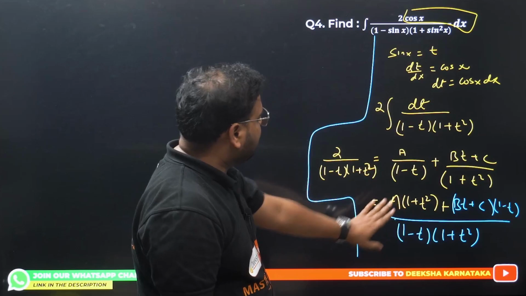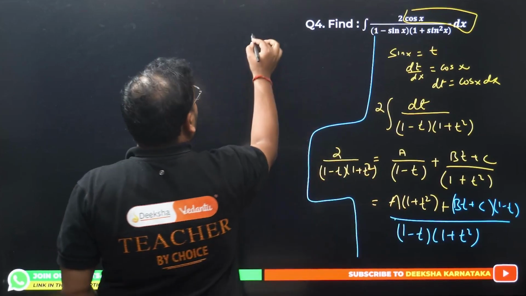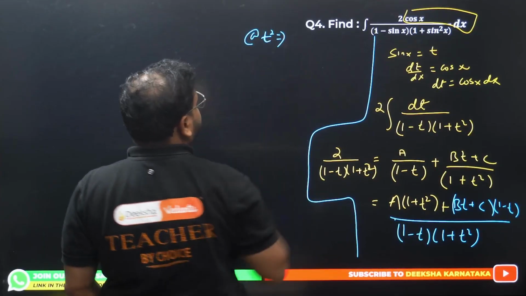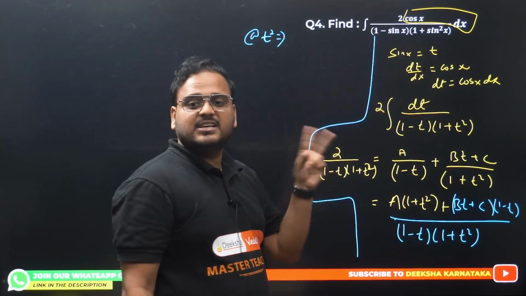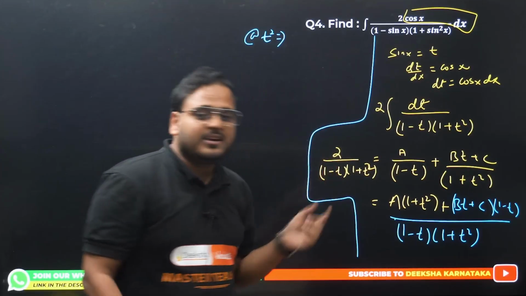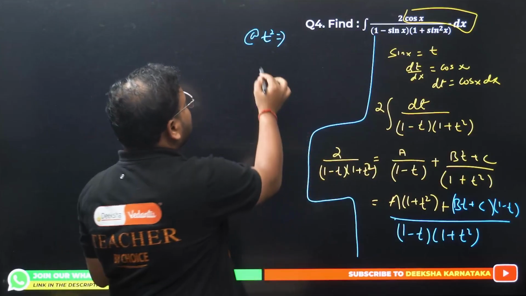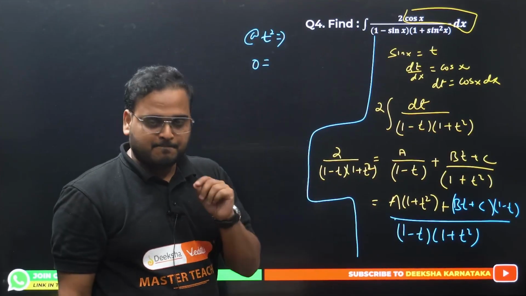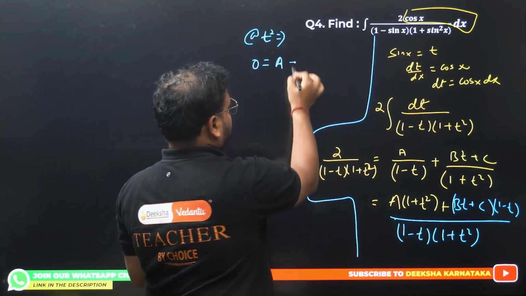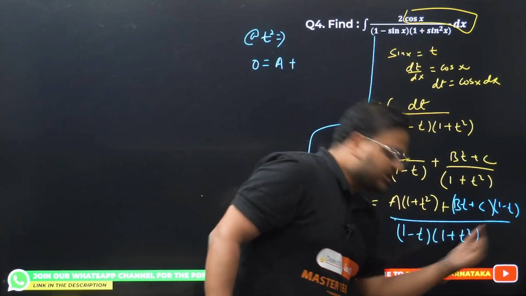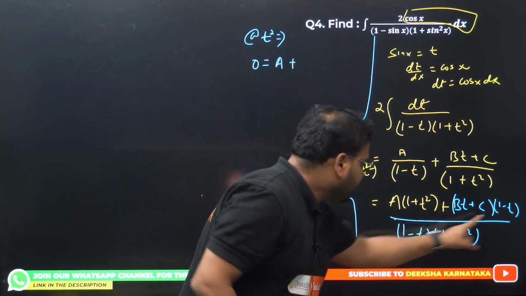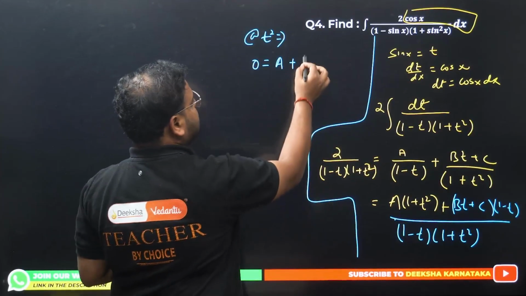If you check this carefully, first let's check the t square terms. What's the coefficient for t square? On the LHS side it is 0, because only a constant is there. If we have only a constant, it means it has to be 0 t square. On the right hand side, I have a into t square, so I have a. What about this? I have bt into minus t, which will become minus bt square. So I have minus b.